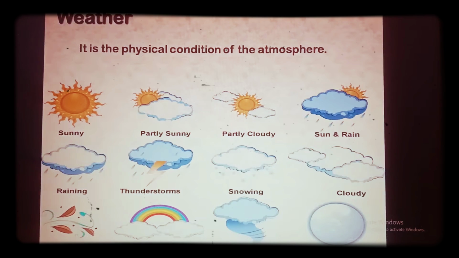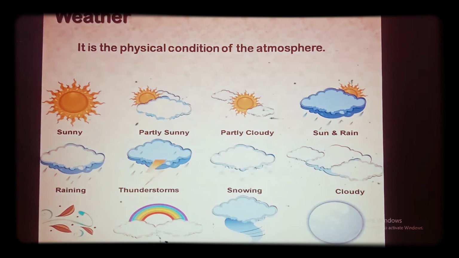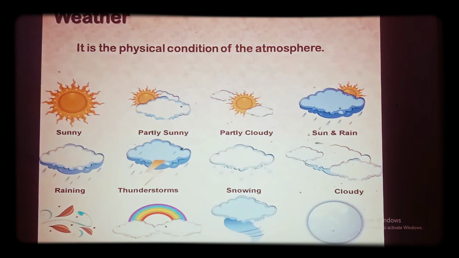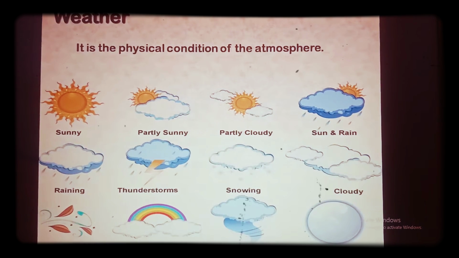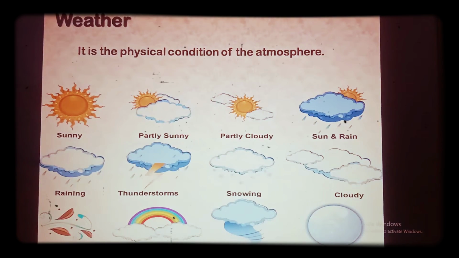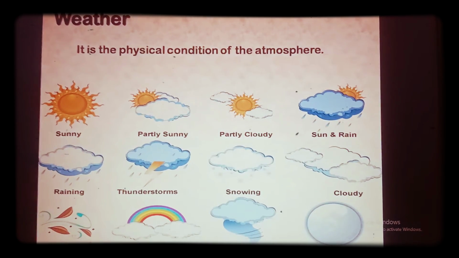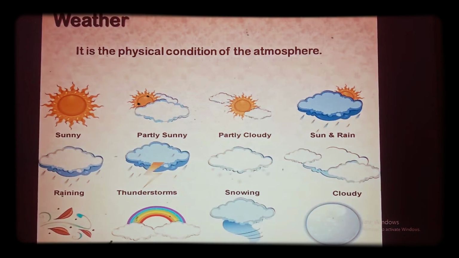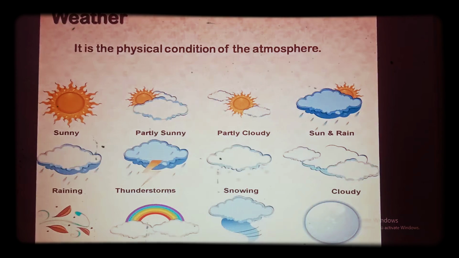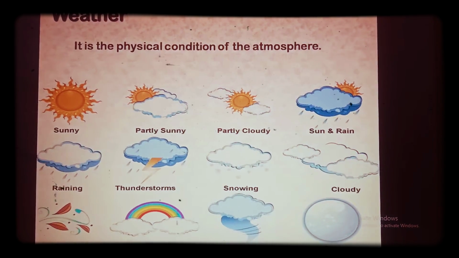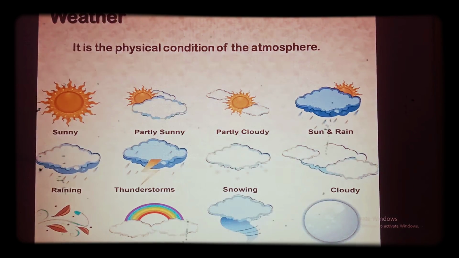Yesterday I explained weather and climate to you. So today we will revise weather once again. It is the physical condition of the atmosphere. As you can see in this picture, there are different kinds of weather: sunny, raining, thunderstorm, snowing, cloudy, windy. So weather changes due to these conditions.